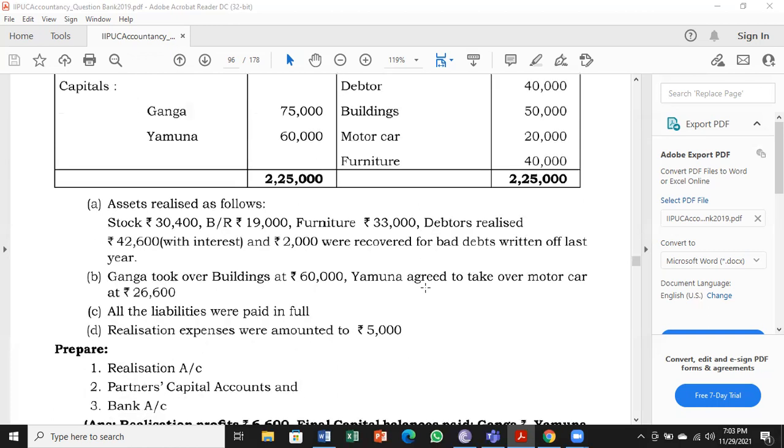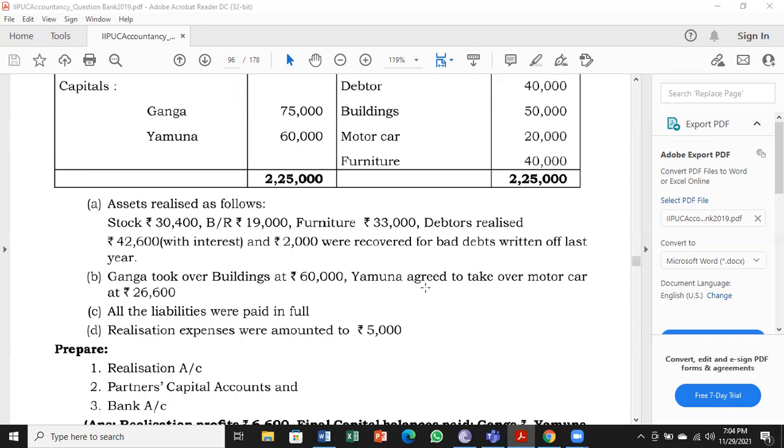Assets realized as follows. First information A, stock, bills receivable, furniture, debtors realized 42,600 with interest, and rupees 2,000 were recovered for bad debts written off last year.